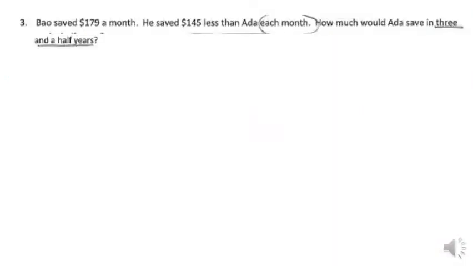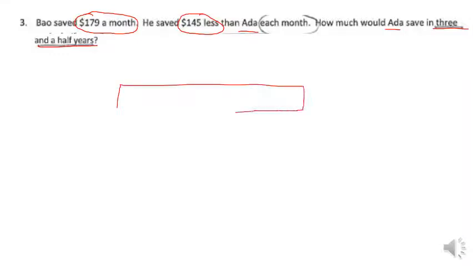Bo saved $179 a month. He saved $145 less than Ada each month. How much would Ada save in 3.5 years? So the first thing I'm going to do is go through and circle the important information that I need to solve the problem. Bo saved $179 a month. He saved $145 less than Ada. How much would Ada save in 3.5 years?